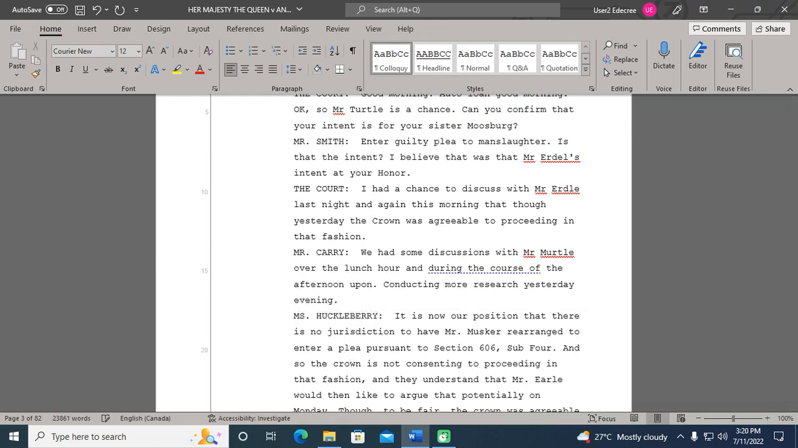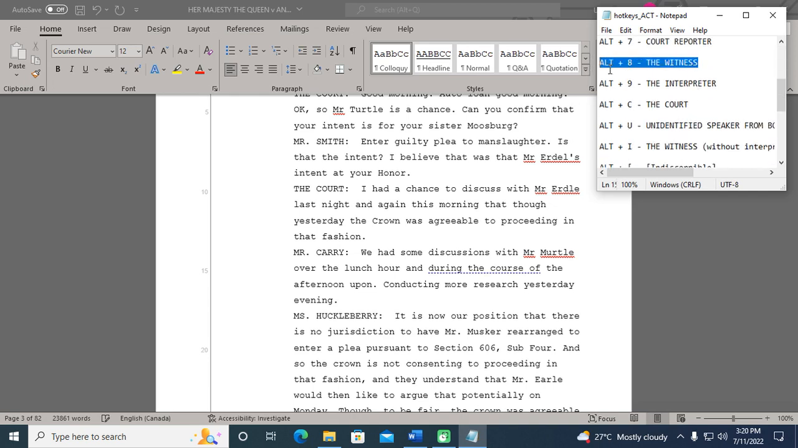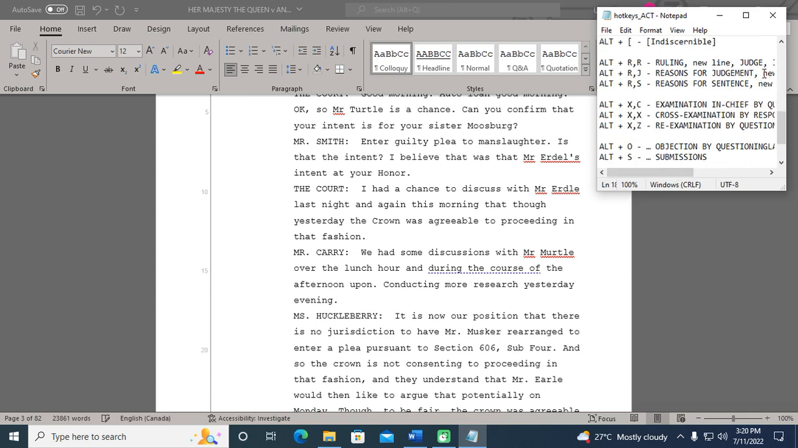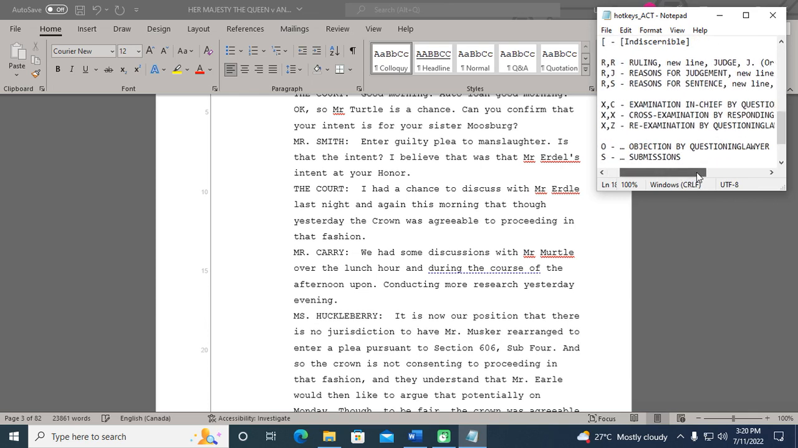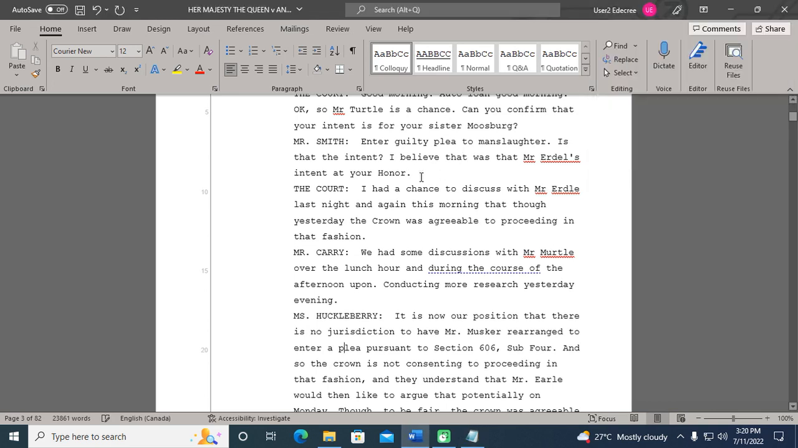You can also do this for the witness, if you have a witness in your file, and the judge for their rulings and their reasons for judgment and their reasons for sentence. You would just Alt-G, replace, find judge, and replace it with whatever the judge's name is. So once you are done your transcript, make sure you always search and replace for speaker labels. And that is how you do that.